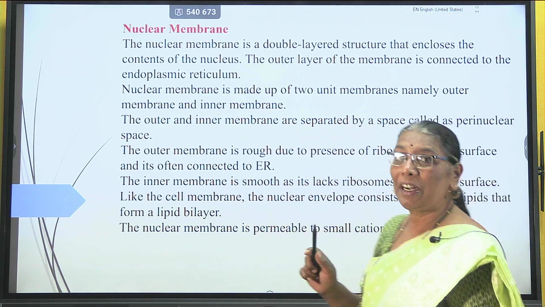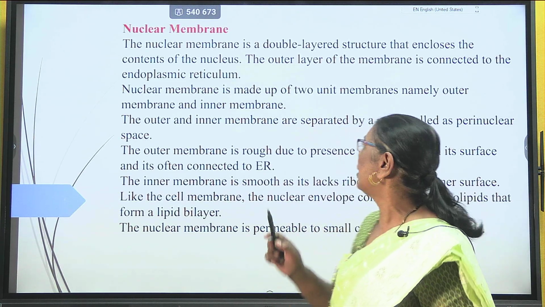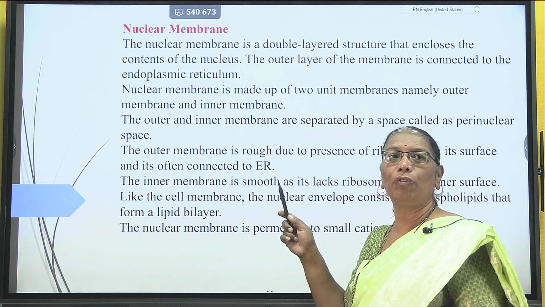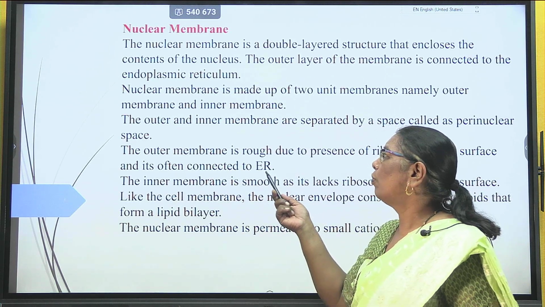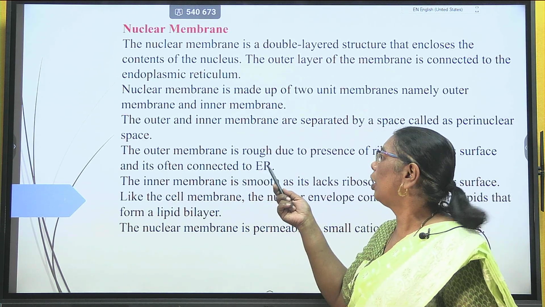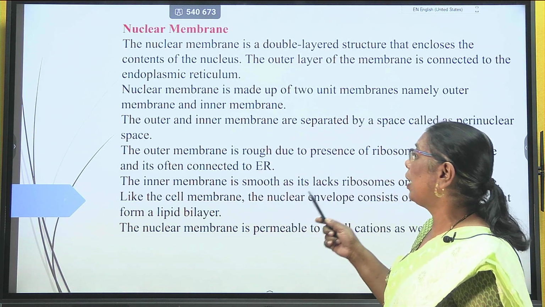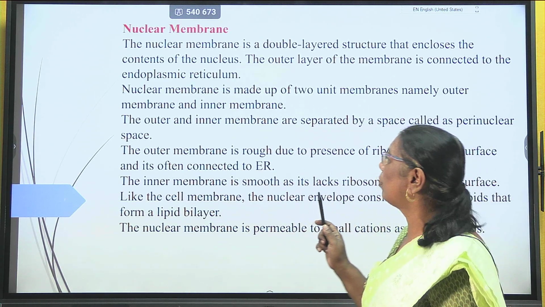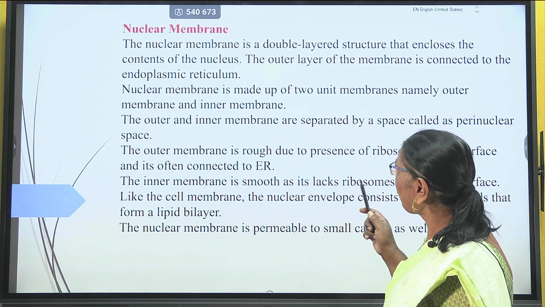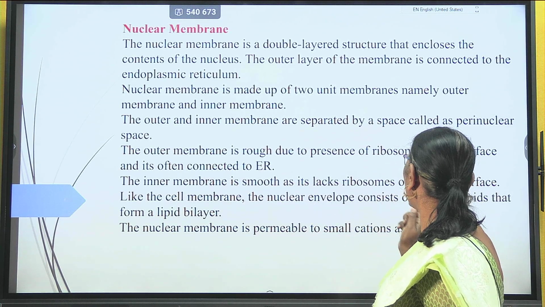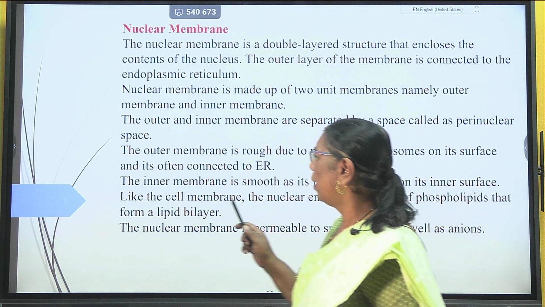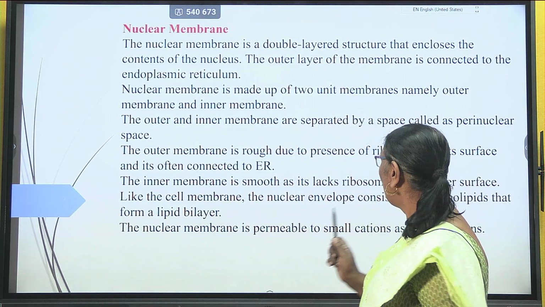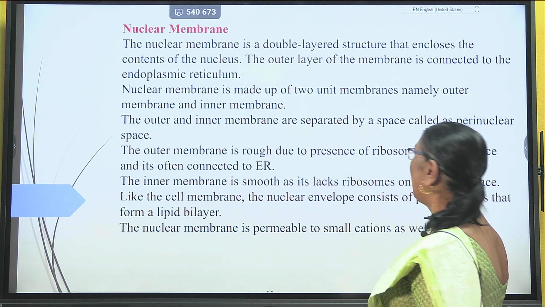The outer membrane is rough due to the presence of ribosomes, and it is often connected with another cell organelle, the endoplasmic reticulum or ER. The inner membrane of the nucleus is smooth. It lacks ribosomes and is made up of phospholipids in a lipid bilayer. The nuclear membrane is permeable to small cations as well as anions.